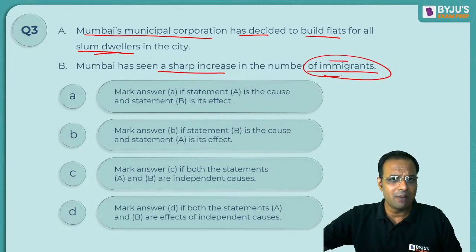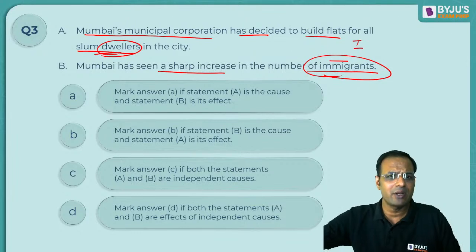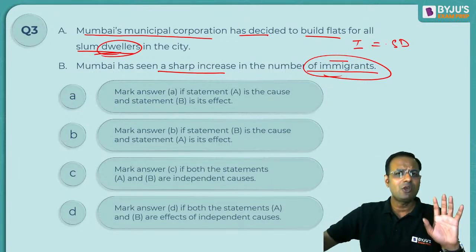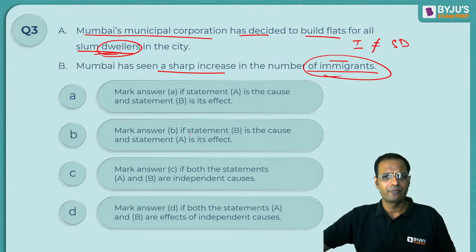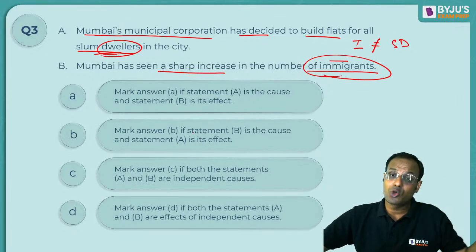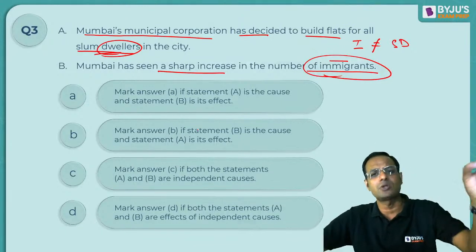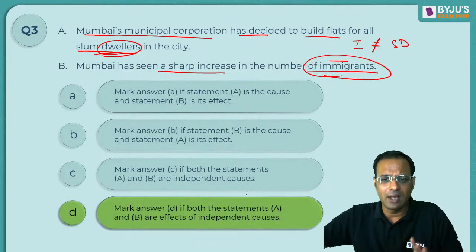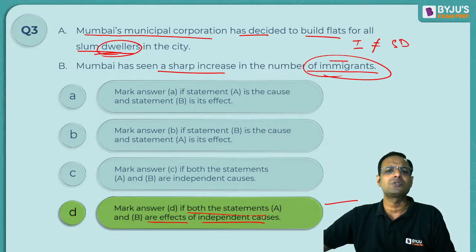Immigrants and slum dwellers, can we equate them? Immigrant, I for immigrant, slum dwellers, SD for slum dwellers, can they be equated? My answer is no, they cannot be equated. Slum dwellers are the other people who live in slums. Immigrants are people who are actually coming to Mumbai from all across India. So we cannot equate these two things, and that is why the answer should be D. Both the statements are the effects of independent causes.